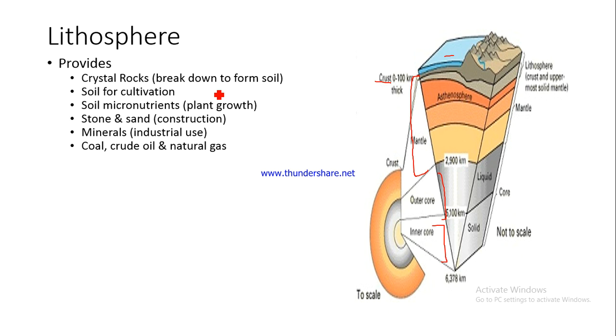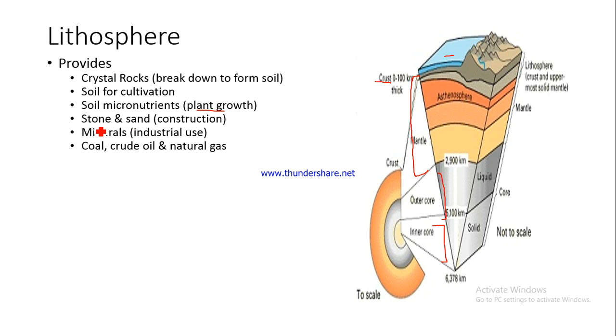They break down the rocks, and when the rocks disintegrate they form soil. Why is soil important? Soil is important because ultimately we cultivate with the help of soil. Then the soil also has some micronutrients. Micronutrients are elements which provide nutrition to the plants that grow up in the soil. So these micronutrients are very much necessary for plant growth. This is also provided by the lithosphere.